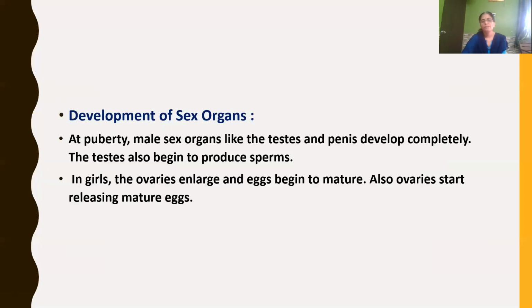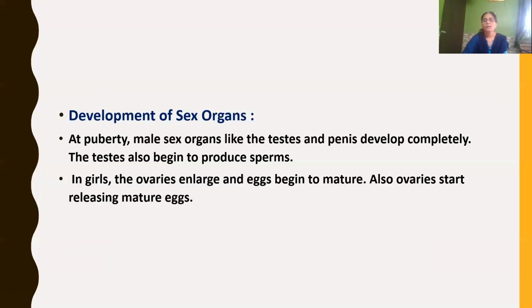In girls, the female reproductive organs like the ovaries get enlarged and start developing, and the eggs or ova, the female gametes, begin to mature. The ovaries also start releasing mature eggs. As we have learned, the testes produce millions of sperms at puberty once they reach maturity.